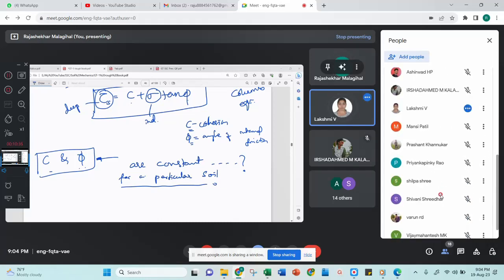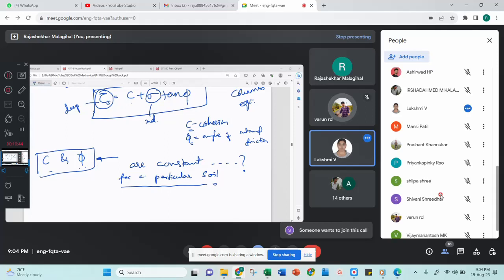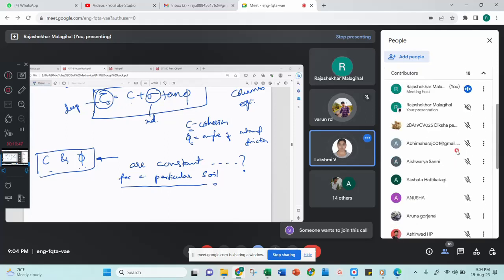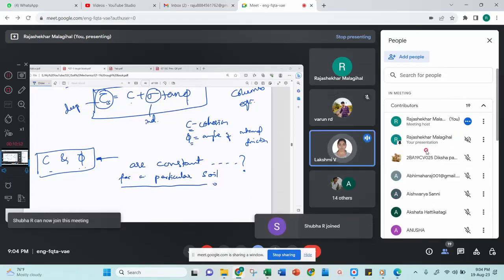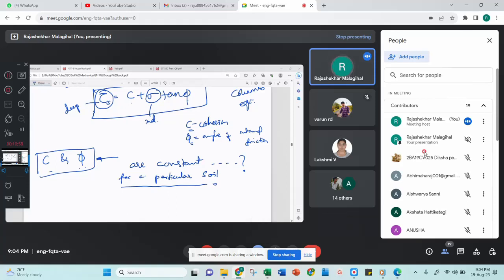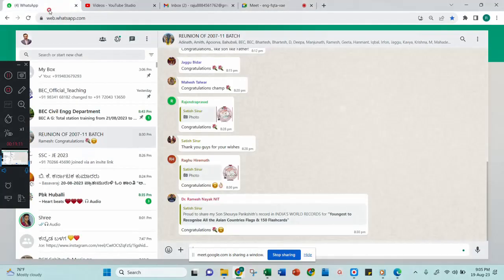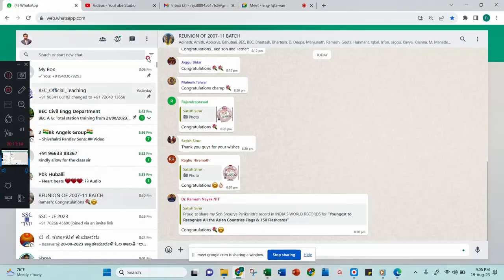No, constant? No. Lakshmi, can you explain why it is not constant? It depends on the normal stress. No, the shear strength depends on the normal stress, but C and phi? Others? So they are constant.